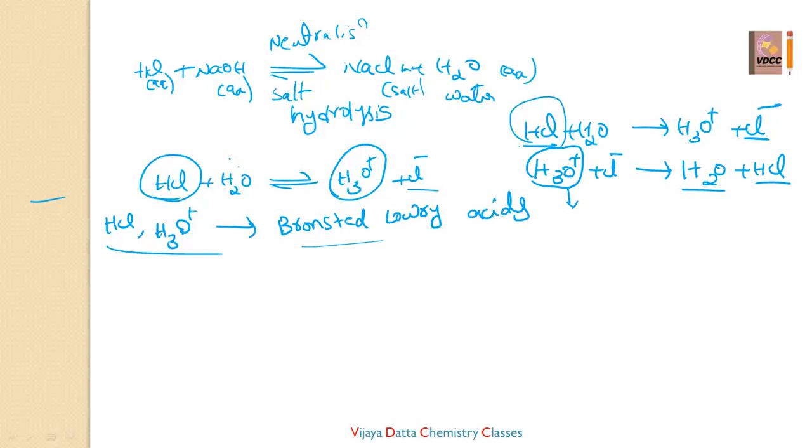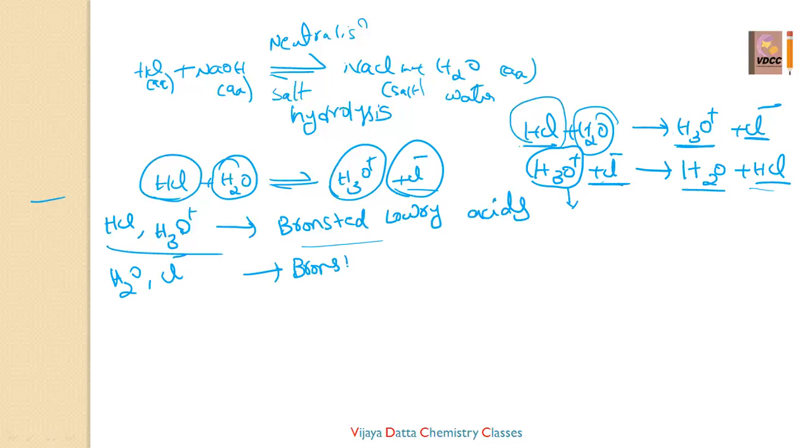Whereas what about this H2O and Cl minus? Look at this forward reaction. H2O became H3O plus. That is nothing but it has gained, it accepted the proton. Come to this reaction. Cl minus became HCl. That is nothing but Cl minus also accepted the proton. So they are proton acceptors. So we can say those are the Bronsted-Lowry bases. So H2O, Cl minus are said to be Bronsted-Lowry bases. We can say those are the Bronsted-Lowry bases.